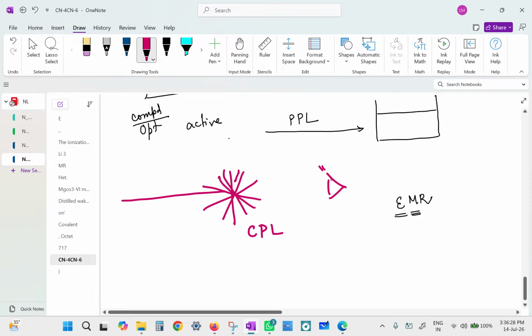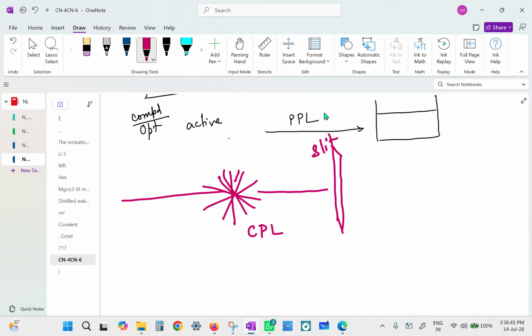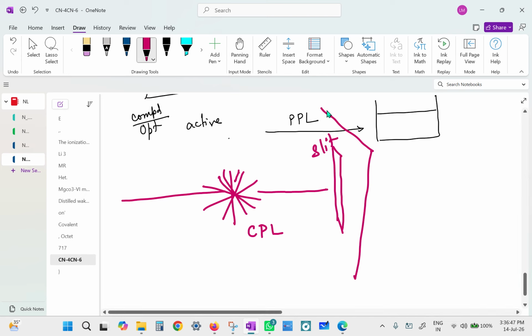Now what I'm going to do is place a fine filter, and I'm going to allow all these rays to pass through that slit. It's called a slit. Can we say that the rest of it is opaque? Yeah, only a small amount of light will pass through.